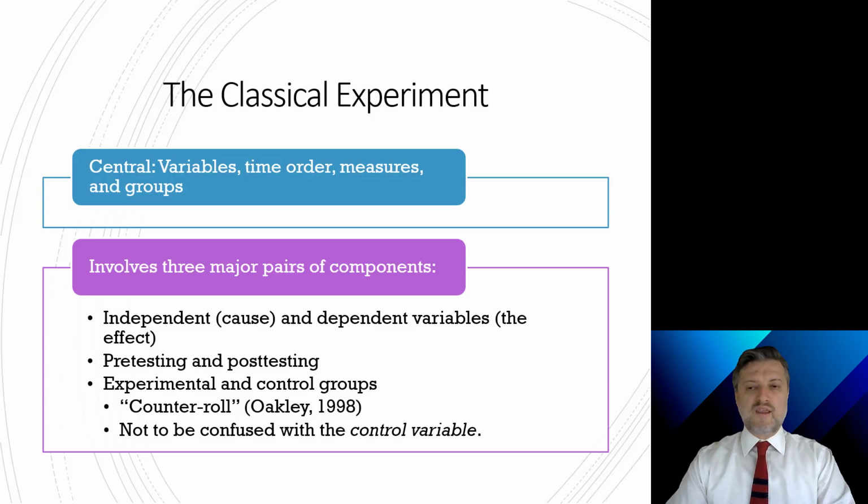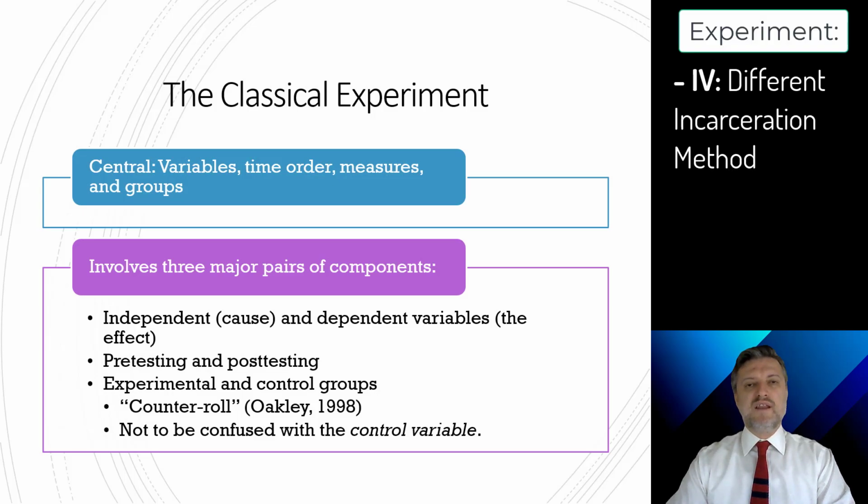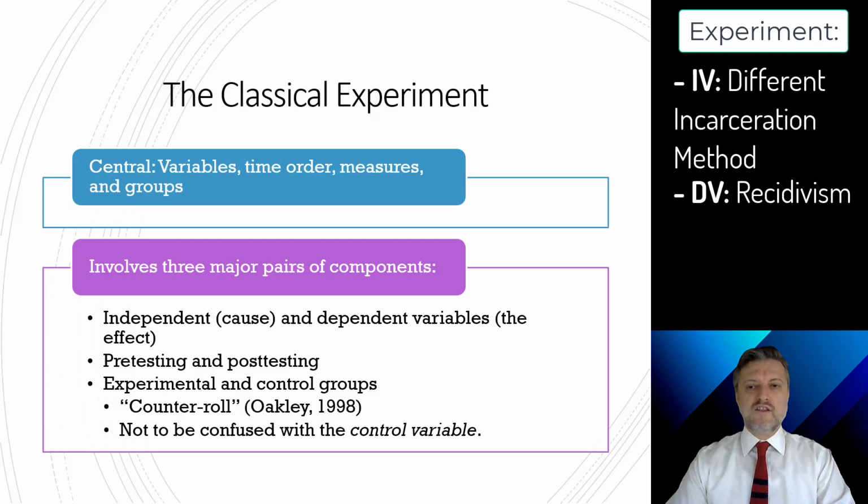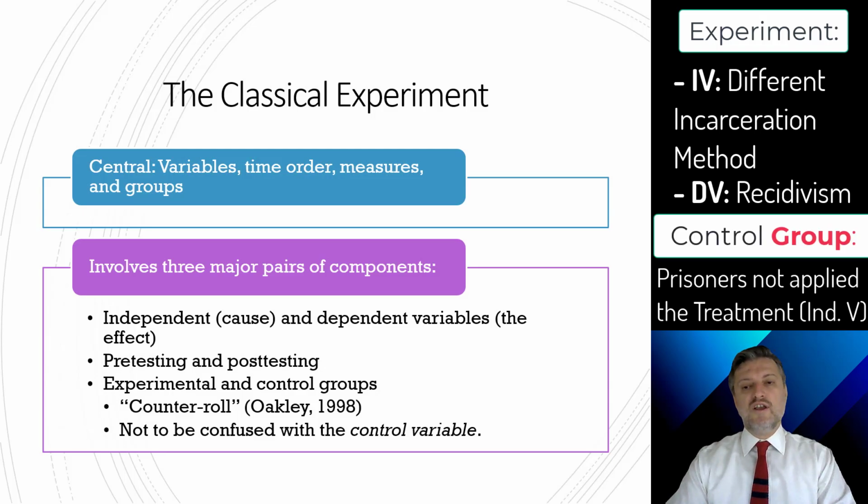For example, if you conducted an experiment examining the effect of a different incarceration method on recidivism, but you did not control for variables such as age, prior arrest, or say marital status of the respondents, then you wouldn't know if these other variables affected the outcome. So the control variables should be constant for all in order to claim that the effect was due to our treatment. Conversely, the control group is the sample of the incarcerated that was not applied the treatment, in our case, the different incarceration method.